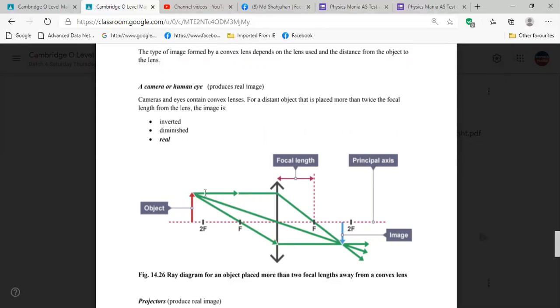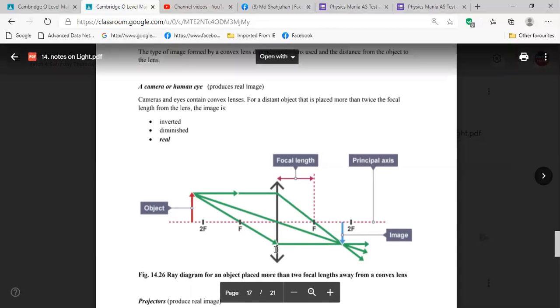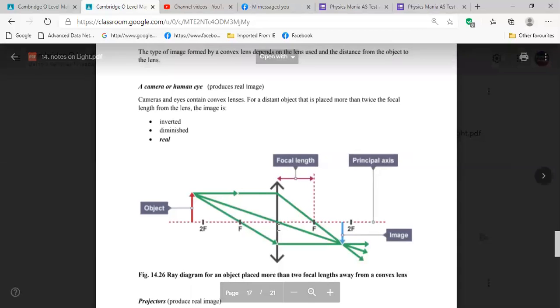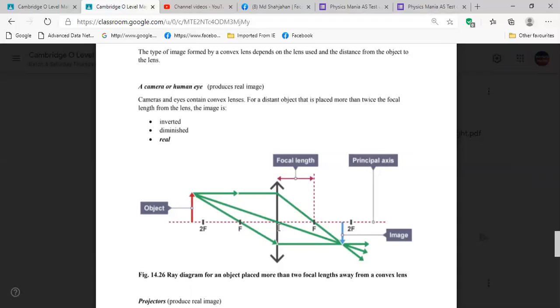You see the first ray, this is the position of the lens, right? This double headed arrow is showing you the optical axis. So when light goes parallel with the principal axis, it bends and goes through the focal point.